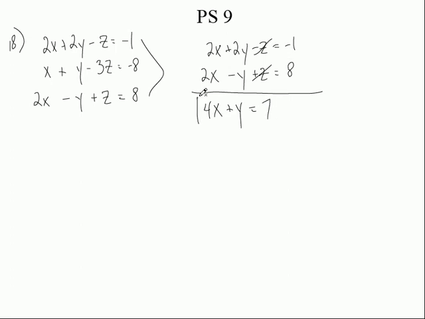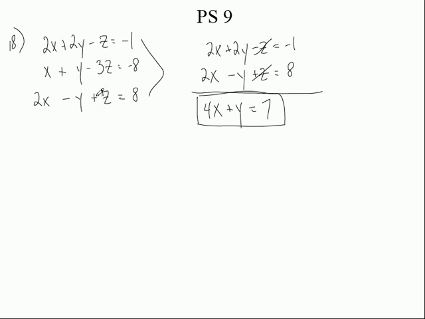All right. I'm going to put that in a little box. You don't have to. I do that for safekeeping. I'll come back to that. It just reminds me to come back to it. Now I got rid of the z's here. Now that means I have to get rid of the z's in a couple other ones too. Which one would you combine? You could combine the first one and the second one, or the second one and the third one. I'd probably do the second and the third just because one's negative and one's positive.